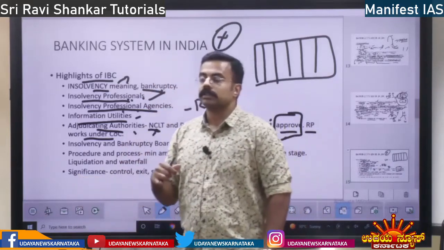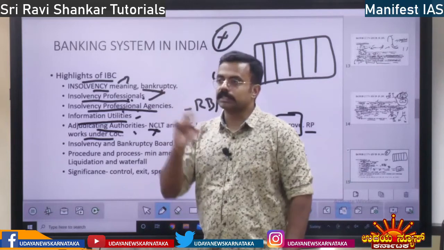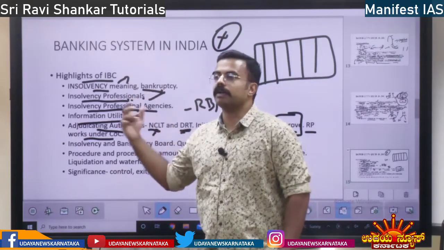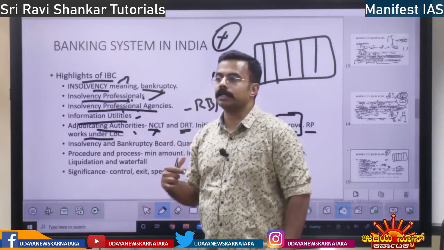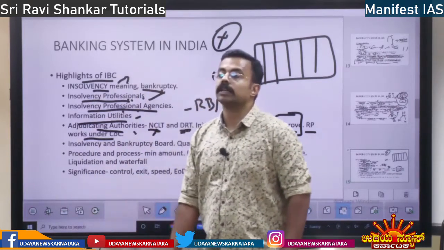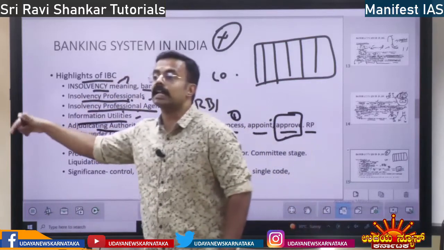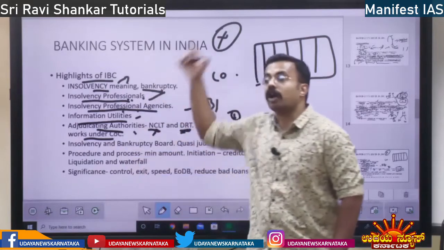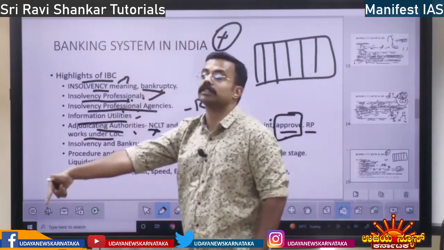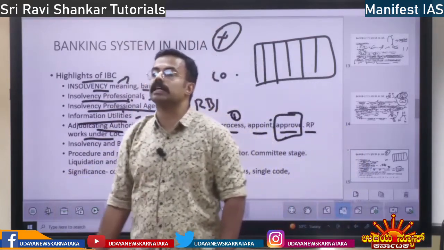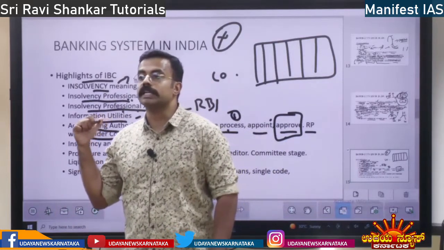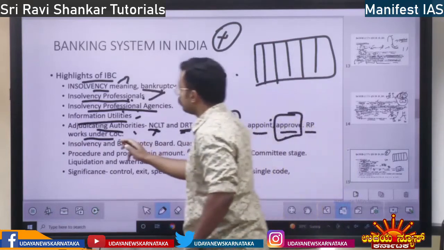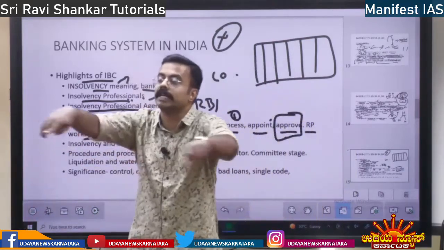creditors, and who are the creditors? Suppose there is a TV company. On credit they would have taken some wires from some company. They can also initiate, not only banks. Whoever gave credit, everybody can initiate the insolvency proceedings. Not only them, if employees have not been paid salary, employees can also initiate the insolvency proceedings, right? So all of them, whoever gave credit, there will be a committee of creditors.